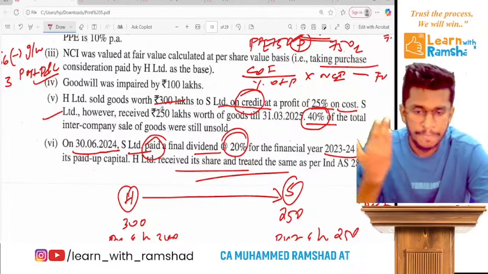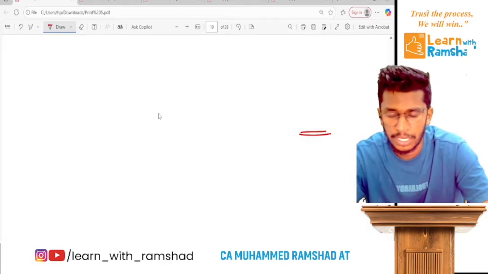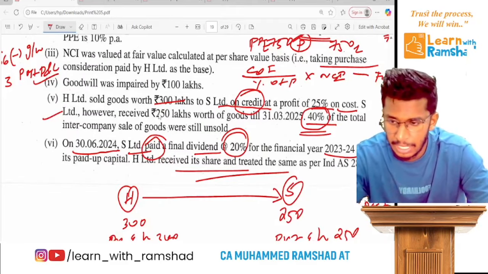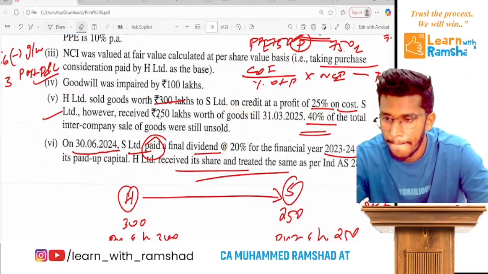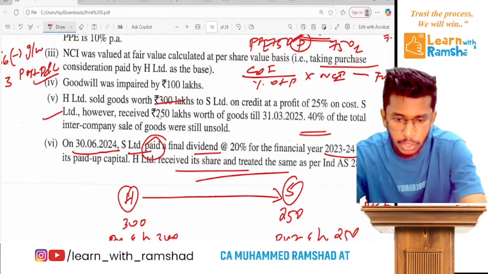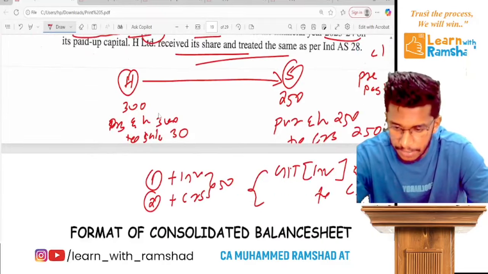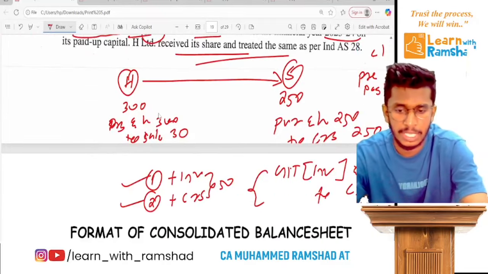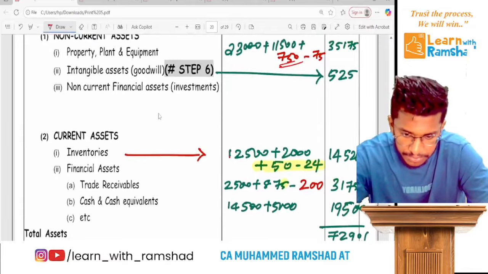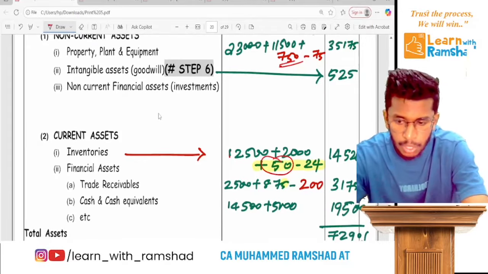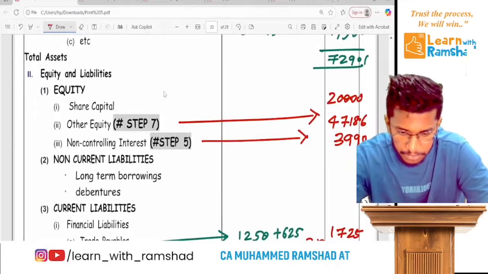Now remember, before coming into unrealized profit, let's see the transit items. Here, as we discussed, inventory add A&M, creditors add A&M. So inventory is added with 50. Clear? Now creditors is also added with 50.